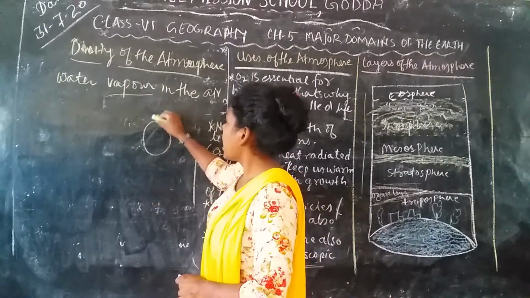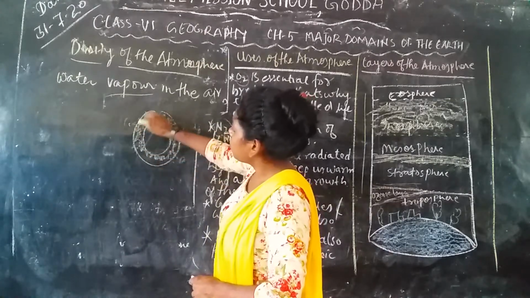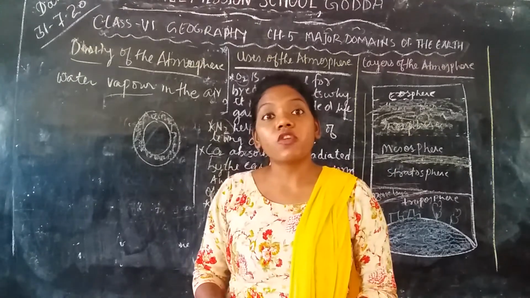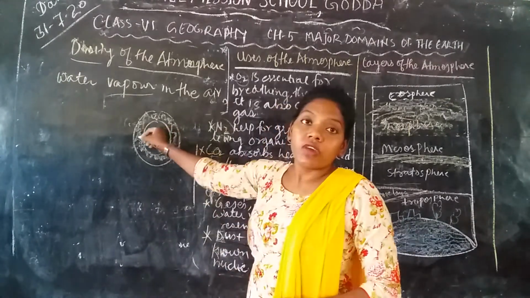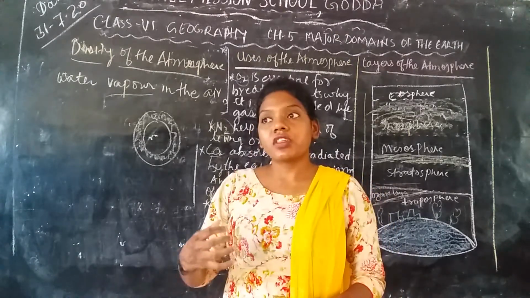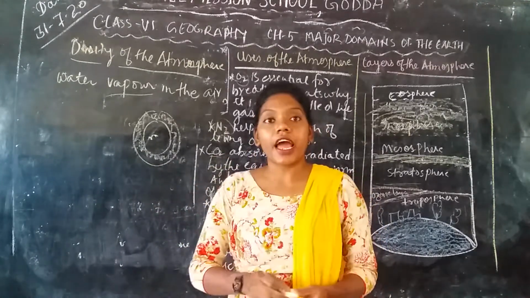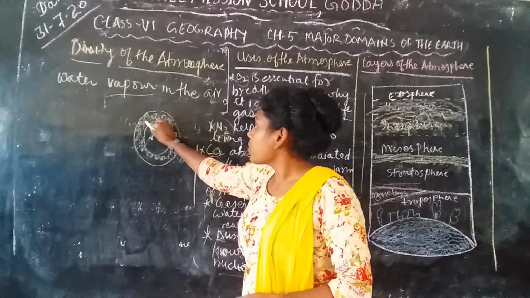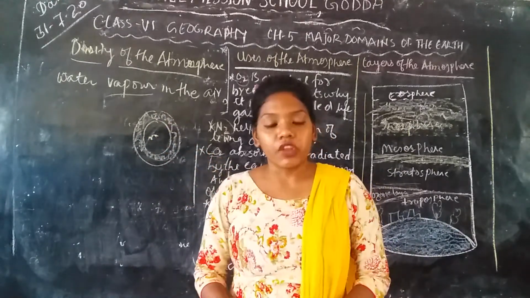For example, this is the air, and this is the thin layer of the atmosphere, and it is being held by the gravitational force. Gravitational force is the force present on the earth's surface or interior of the earth, which acts as a magnet. Whatever is around the earth's surface, this force attracts towards itself. That is why the atmosphere doesn't split away.